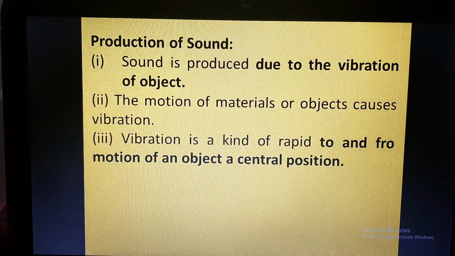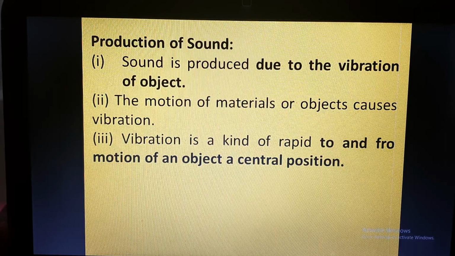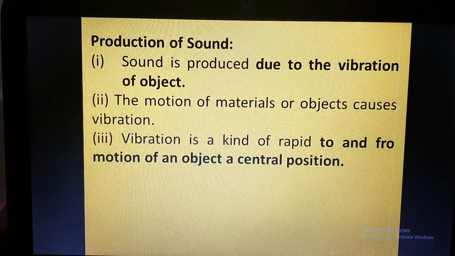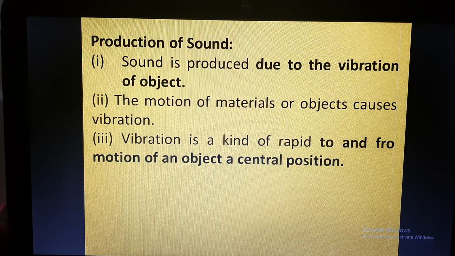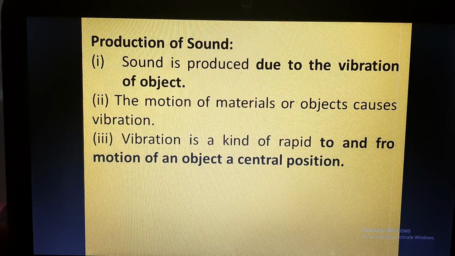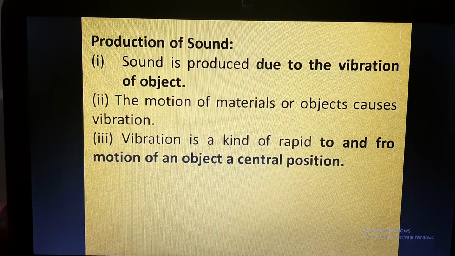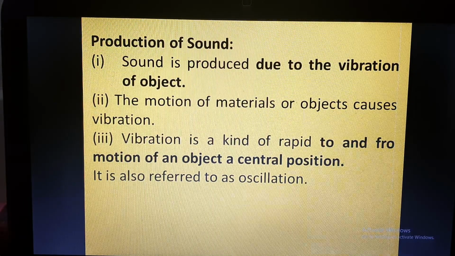So vibration is a kind of rapid to and fro motion of an object about a central position. Basically, it is a kind of oscillation, which we have studied in class 7 as well. But whenever this oscillation is very fast or very rapid, it is called a vibration. So vibration is the to and fro motion of an object around a central position. Vibration is a special kind of oscillation.